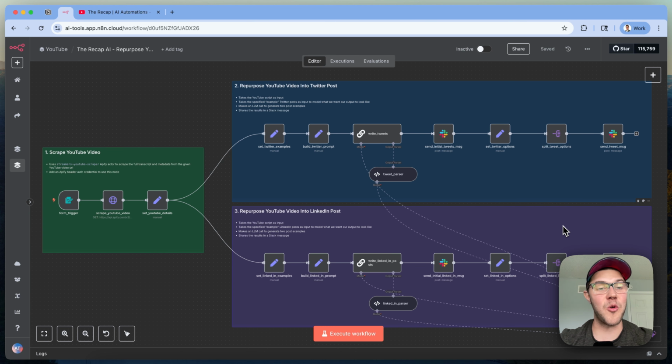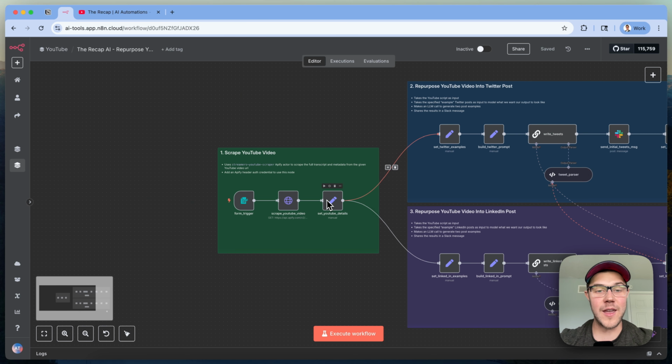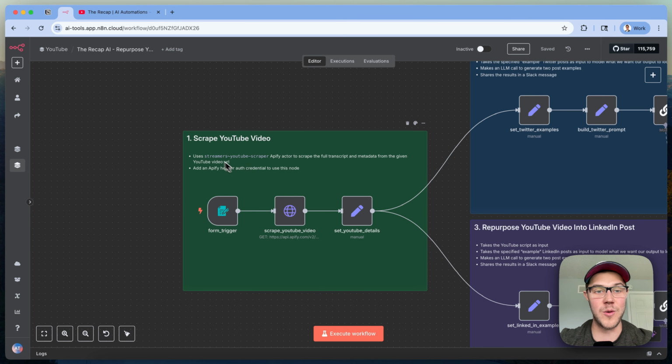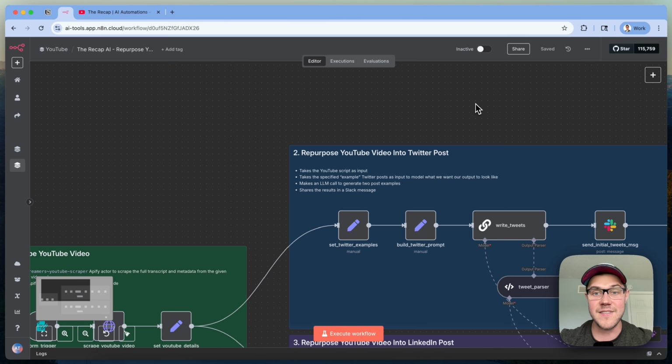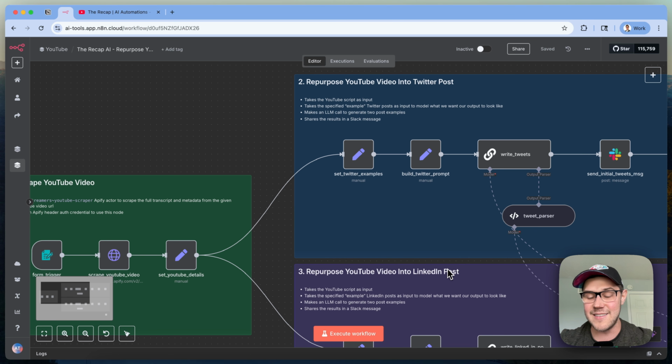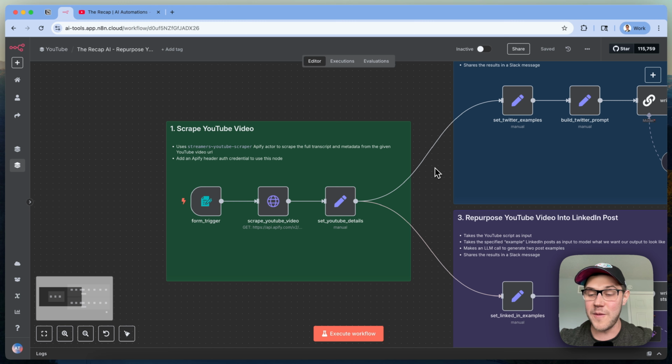Let's jump into this with a quick demo so you guys can see exactly how this n8n automation is going to work end to end. The first thing we got to do here is in this green section where we scrape a YouTube video. This is specific to our business here at The Recap because the very first piece of content that we're building is going to be a YouTube video that then gets fanned out and repurposed into many other pieces of content like a Twitter post and a LinkedIn post. So for our business, we've set it up this way.